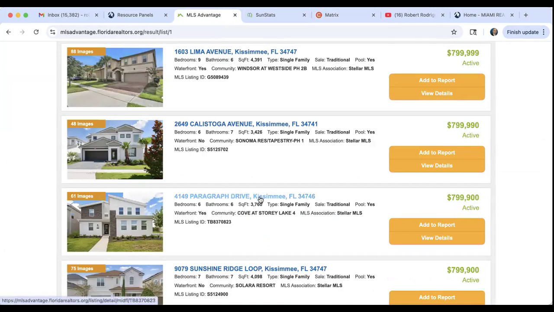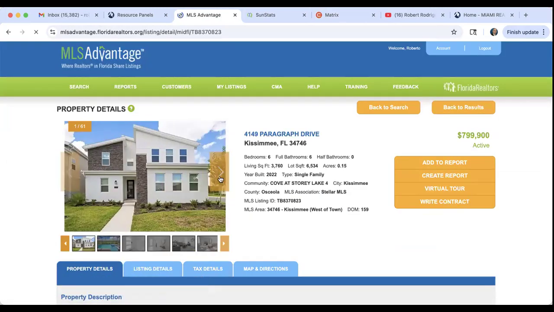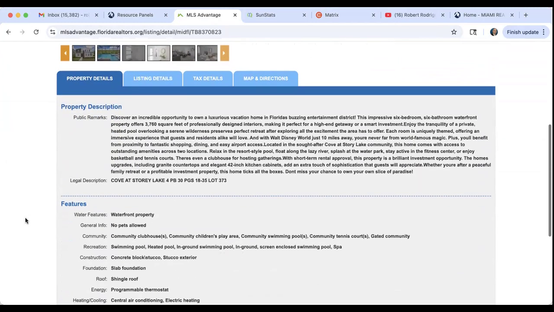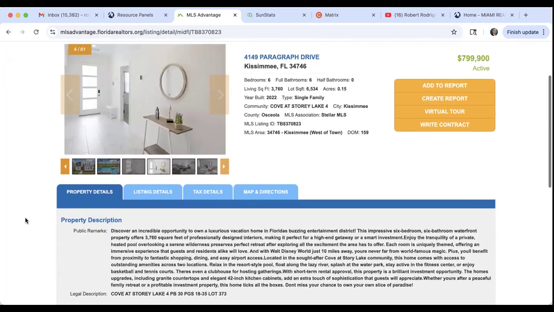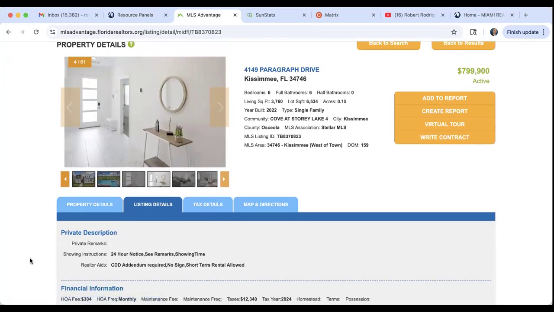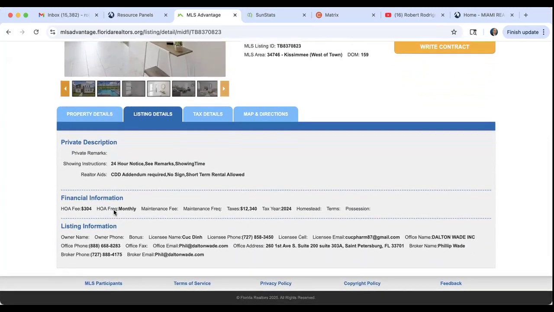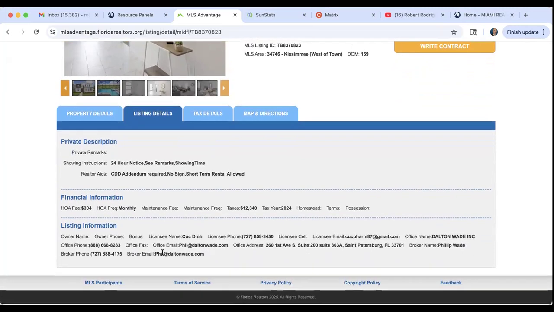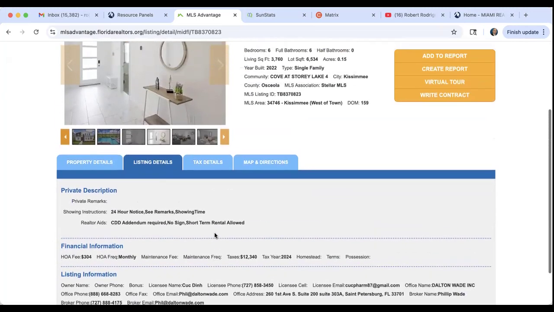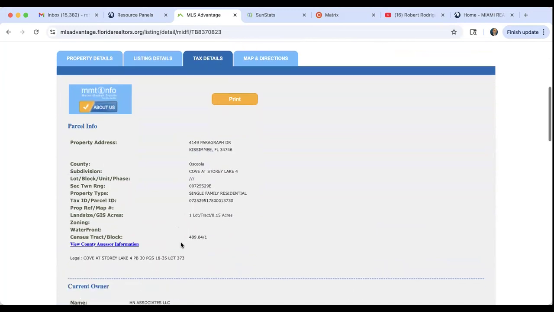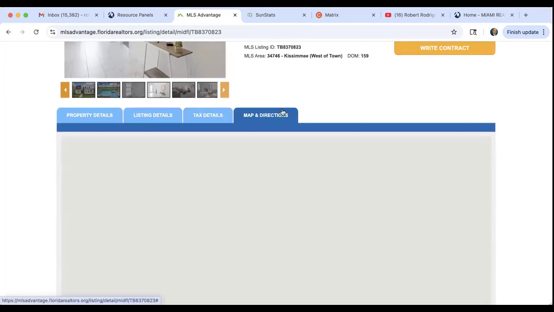And once you click on a property, you will have all the photos of the property. You will have here property details, features of the property. You have here listing details. It gives you the broker remarks, right? This is what private description means. Broker remarks. And it gives you HOA fees. It gives you here listing information, who listed the property, their phone number, their email address. It gives you tax details. You can access public record information and mapping and direction.